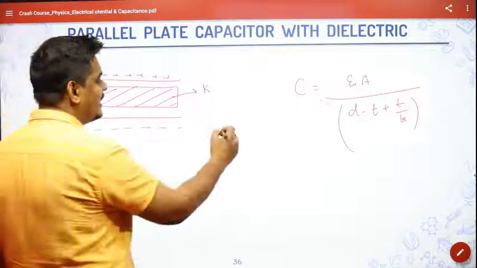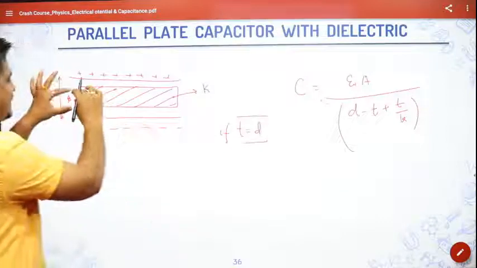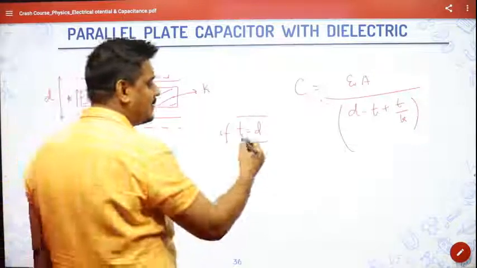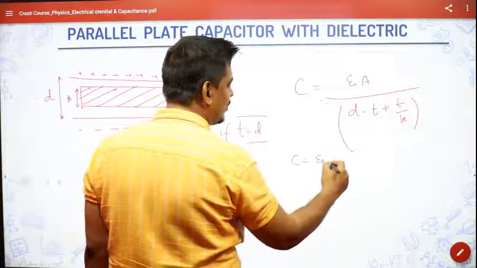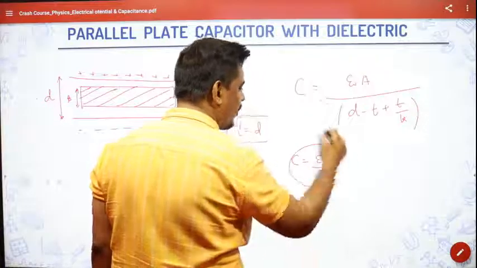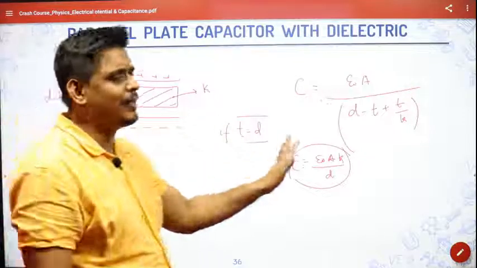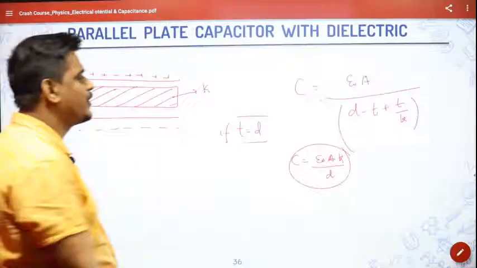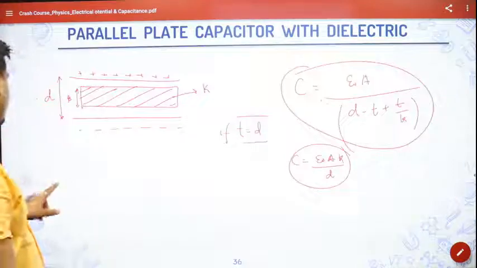See, if you have T equal to D, that is, if the thickness is completely filled with the dielectric, then what will happen? D minus T means D minus D will become 0. C will become equal to epsilon naught A by D, and K will go above. Same formula of the parallel plate capacitor, epsilon naught A by D, and obviously if you have a dielectric introduced, it will be multiplied by the dielectric constant. You know very well. So it's a simple thing. But if you remember this formula, all the cases of parallel plate capacitor can be solved.